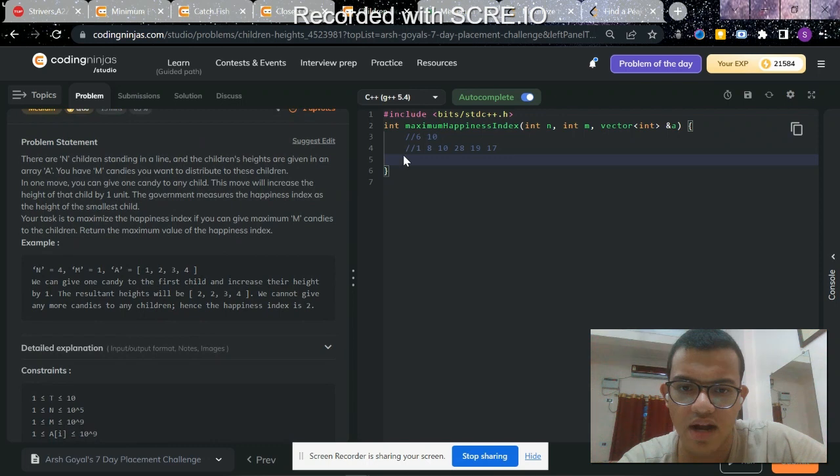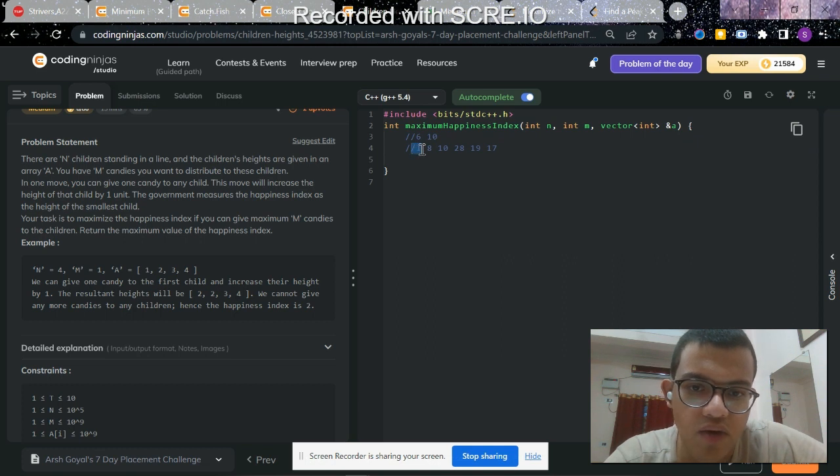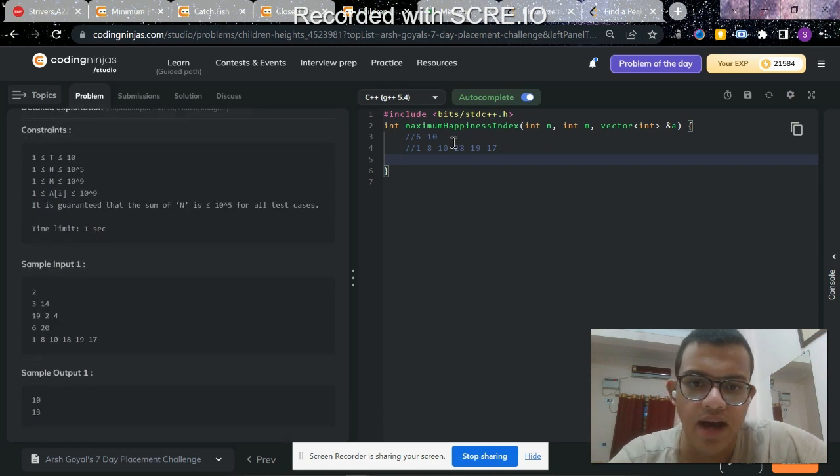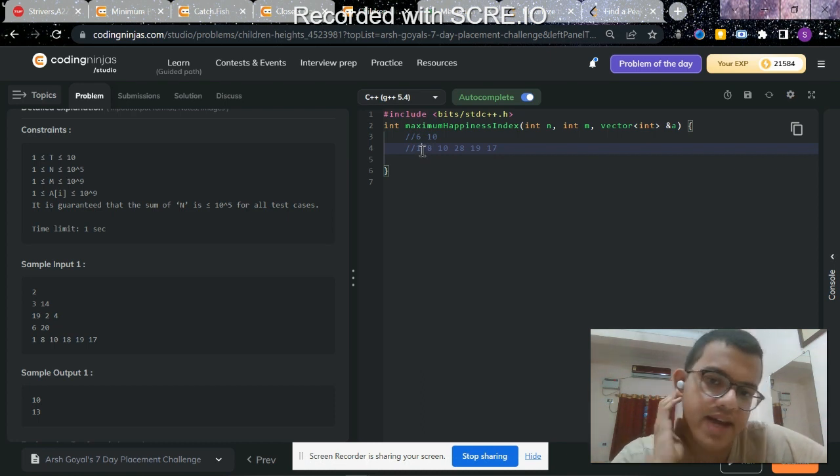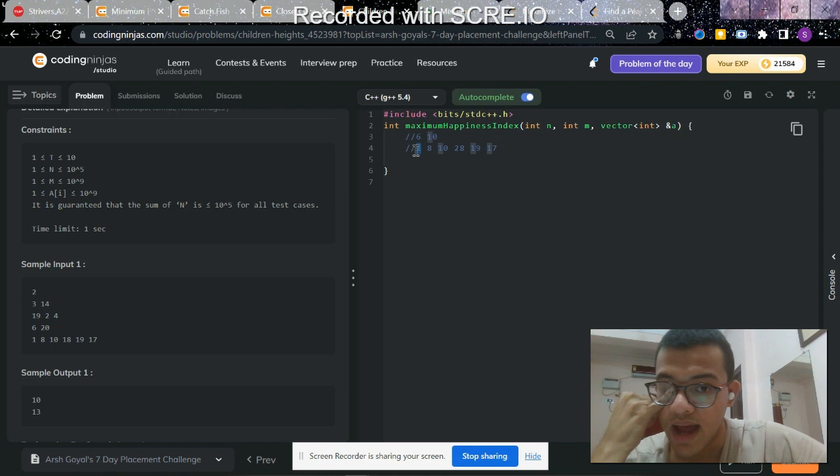So you might be thinking of greedy: we will sort the array, and after sorting, we will take the smallest element and add to it. But we don't know how much amount this smallest element can be increased. Now one approach that is coming to my mind can be a priority queue approach, where I can put only two elements. I will take 1 and 8. Now I can take 1 and then increase.